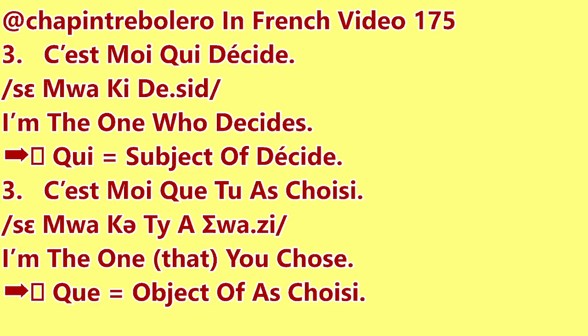All right, so keep in mind, if qui is the subject of the verb that follows, you have to use qui. If it is the object, you use que. It's not que like in Spanish.